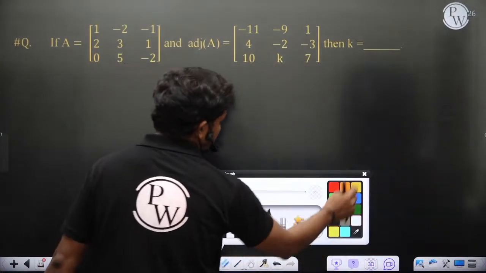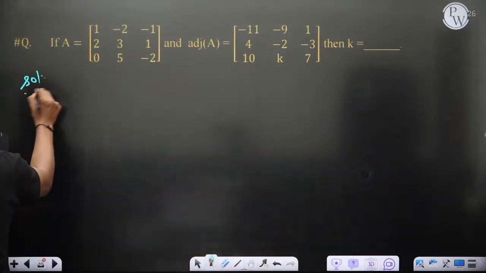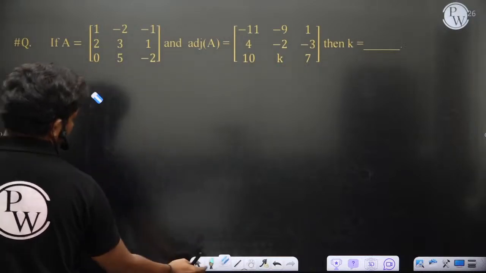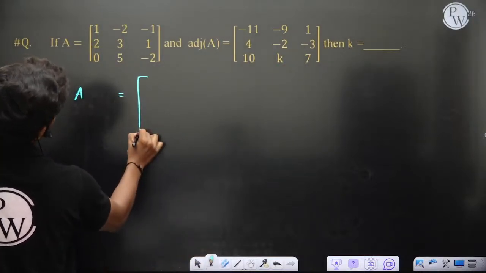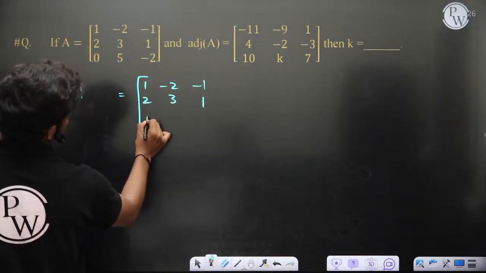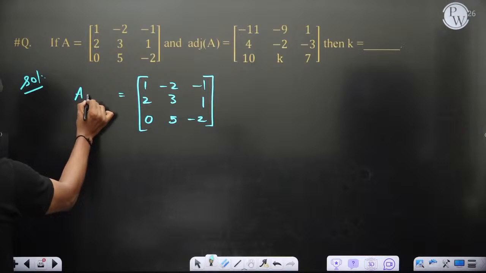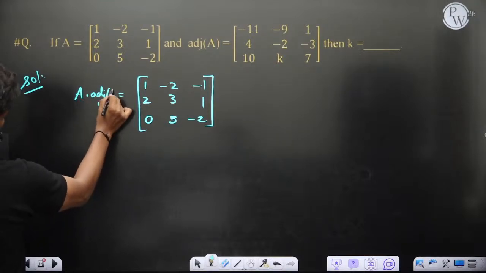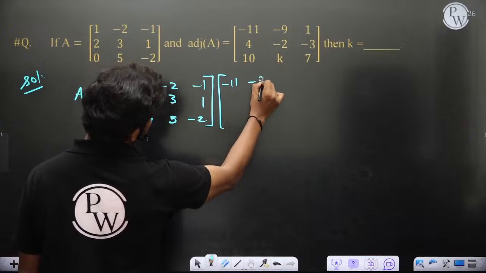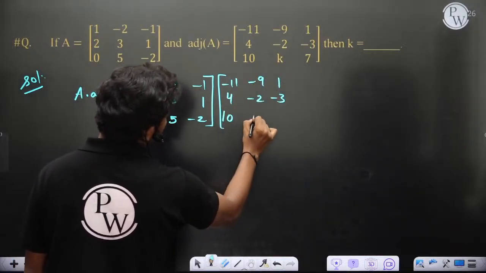You have got A equal to the matrix 1, -2, -1; 2, 3, 1; 0, 5, -2. This is what you got. They have also given you adjoint A. So adjoint A is equal to the matrix -11, -9, 1; 4, -2, -3; 10, K, 7.